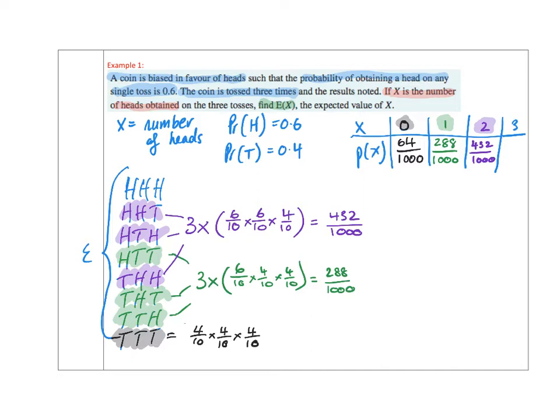Now the last and only remaining possibility is to have 3 heads, which we can see here. Now 3 heads would be equal to 6 over 10 times 6 over 10 times 6 over 10, or 6 cubed over 1000. So 6 times 6 is 36, 36 times 6 is 216 on 1000.